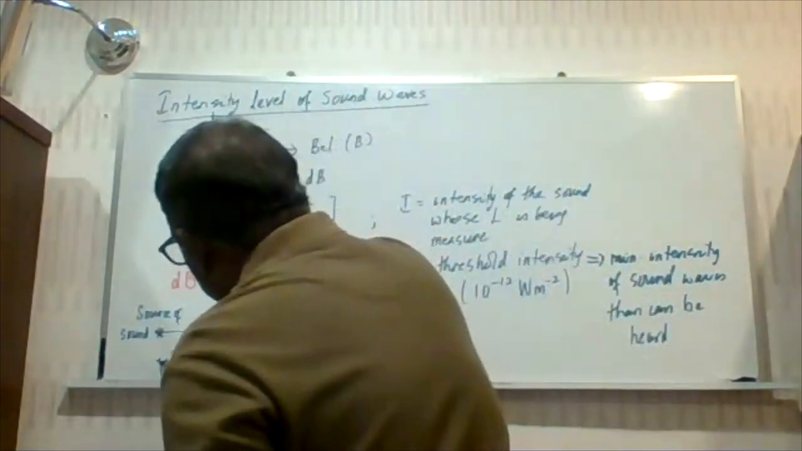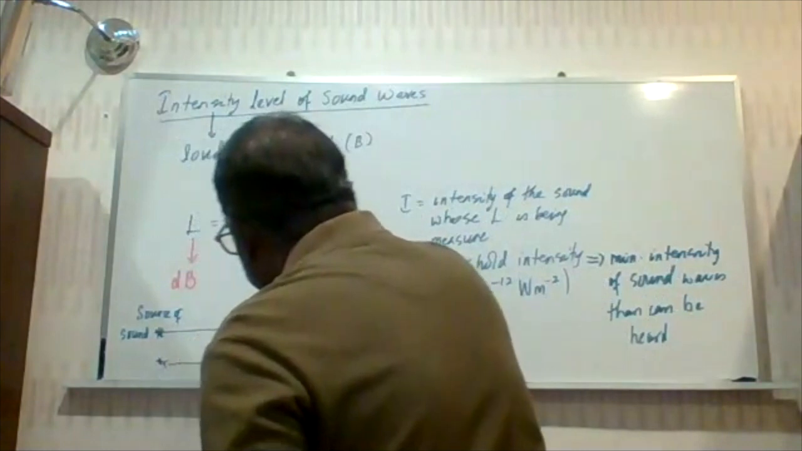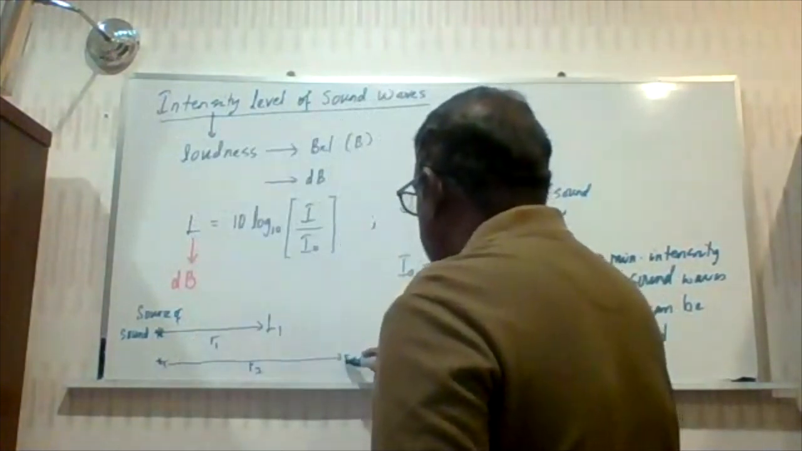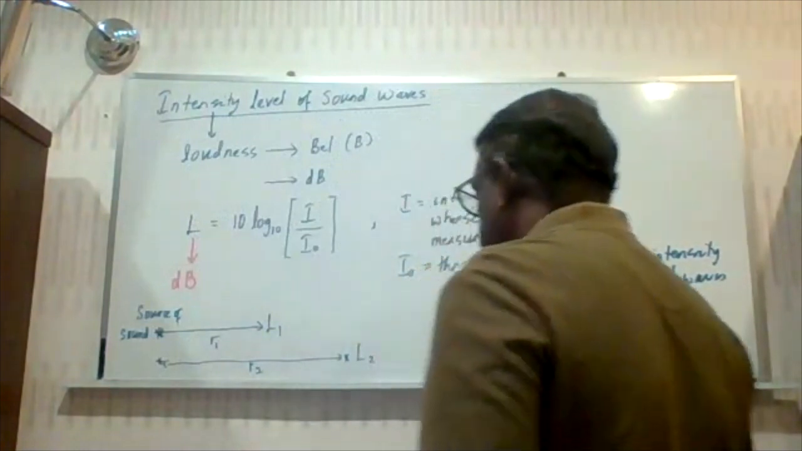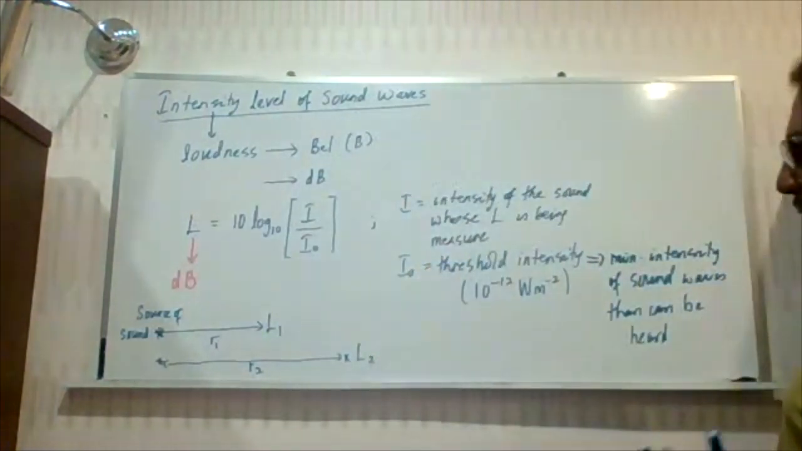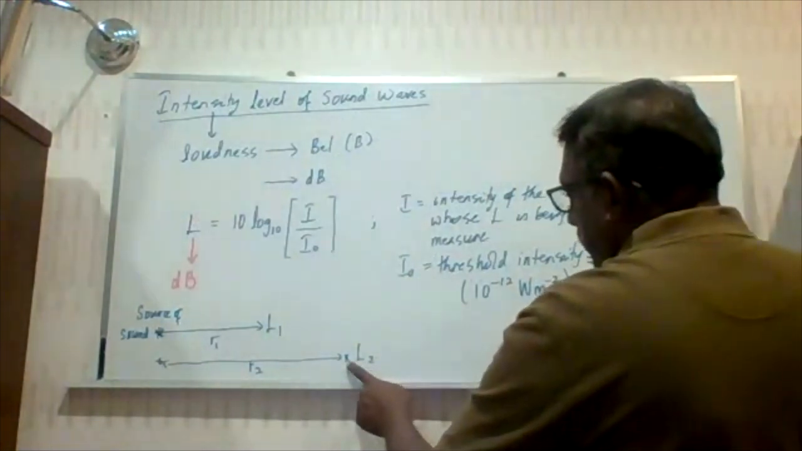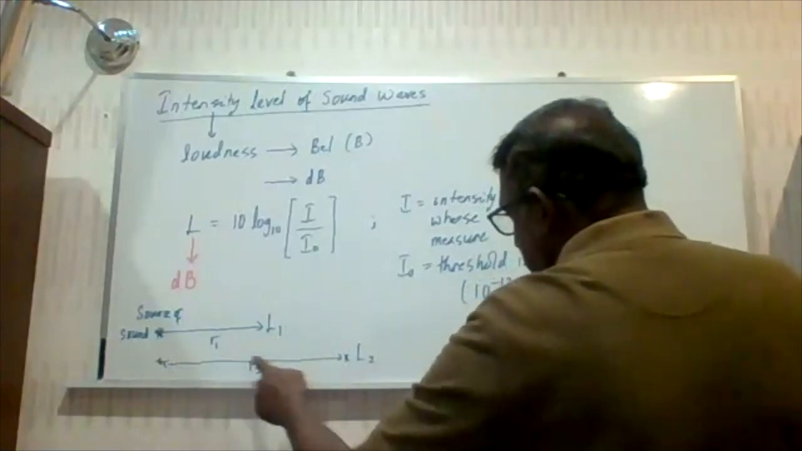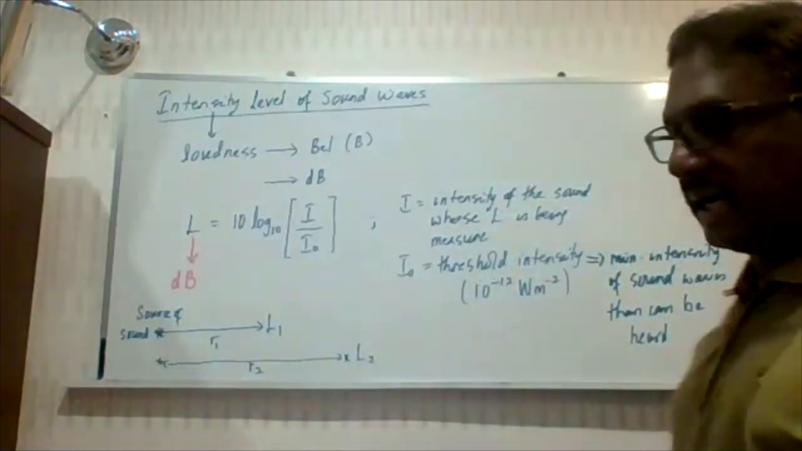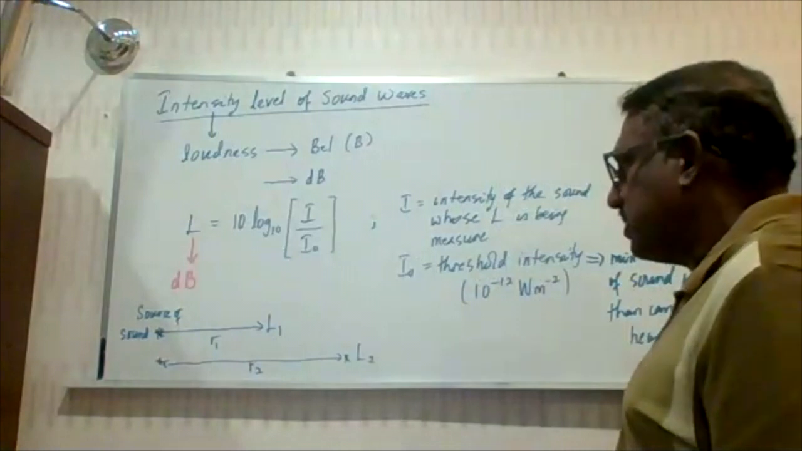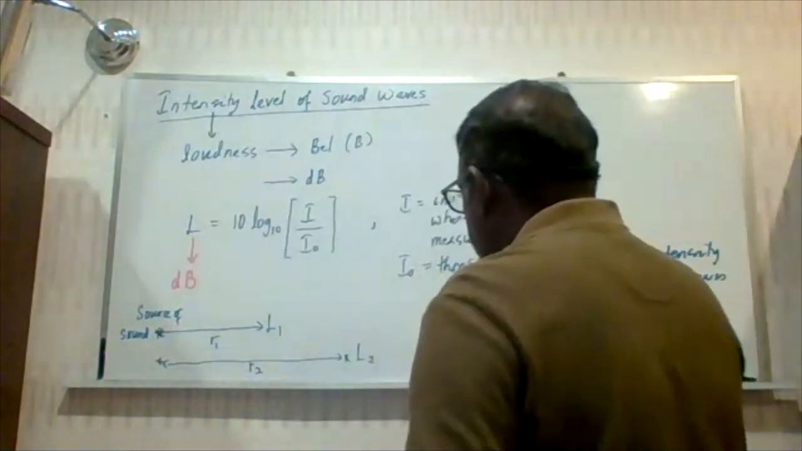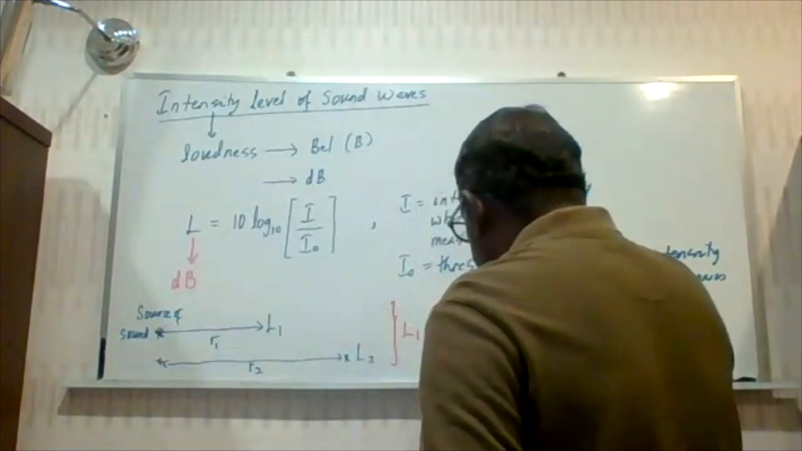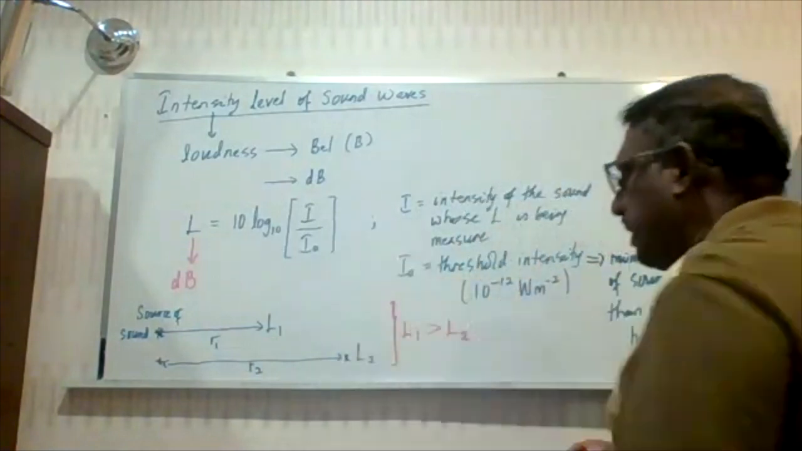Let's say this is R1, and at a certain distance R2, the intensity level is level 2. Now, is the intensity level at this point and this point, which are designated by the distance, the same? Of course, the answer is no. The intensity level at 1 will be greater than the intensity level at 2, which needs to be calculated.